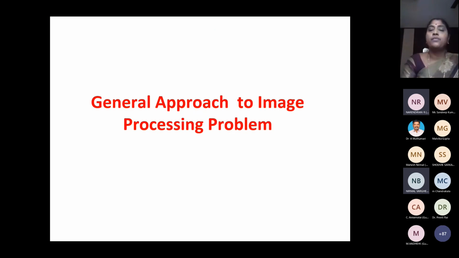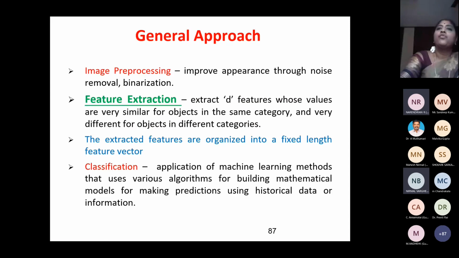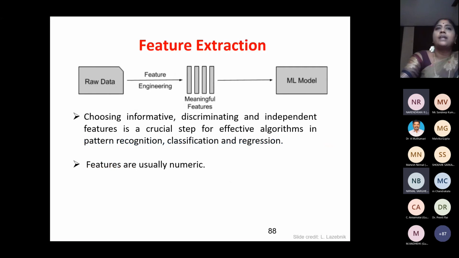Okay, so far we have seen the basic things like image processing, what an image is, then the general approach to digital image processing, the various key stages, and then enhancement, and then segmentation. But generally when any problem is given to you, we cannot stop with segmentation. We have to go for feature extraction and classification. That is what I have told you. We have to go for feature extraction, then classification.